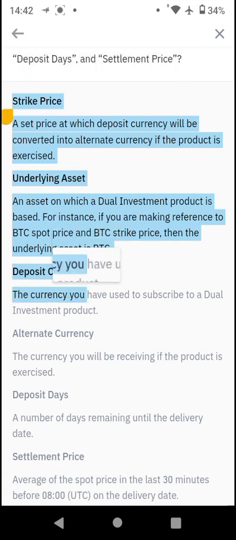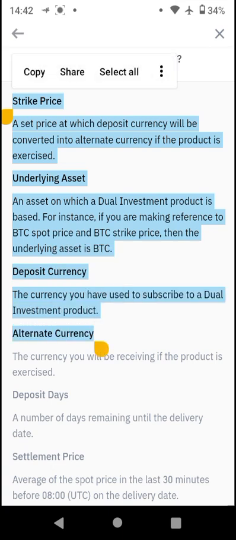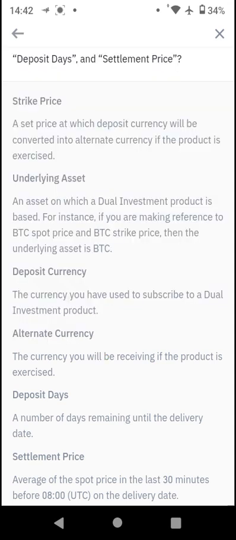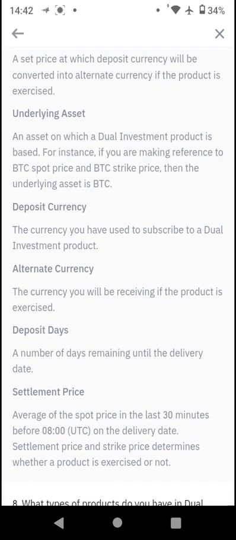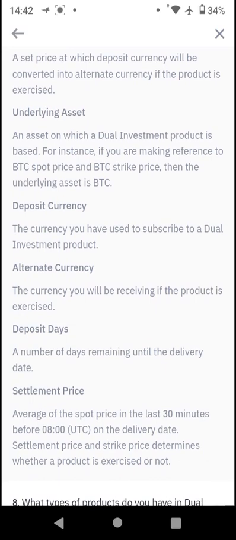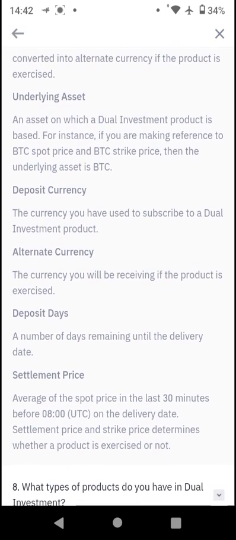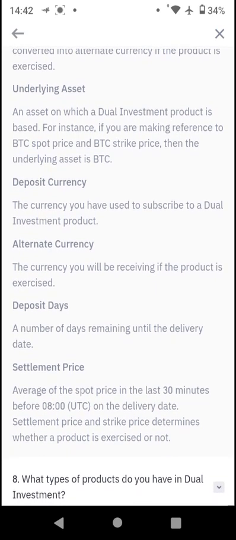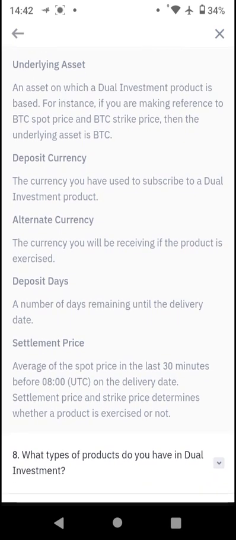The deposit currency is the currency you have used to subscribe to a dual investment product. You want to take note that the underlying asset can be the deposit currency which you use in your dual investment. The alternate currency is the currency you get if your dual investment is exercised.